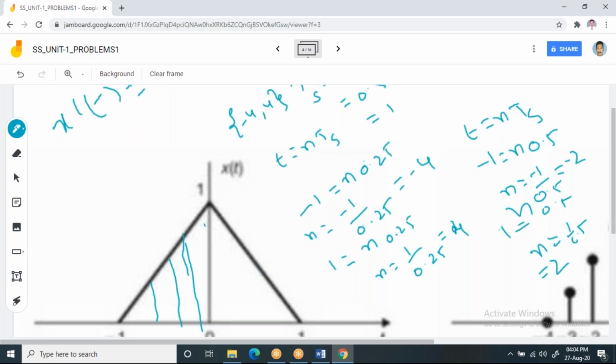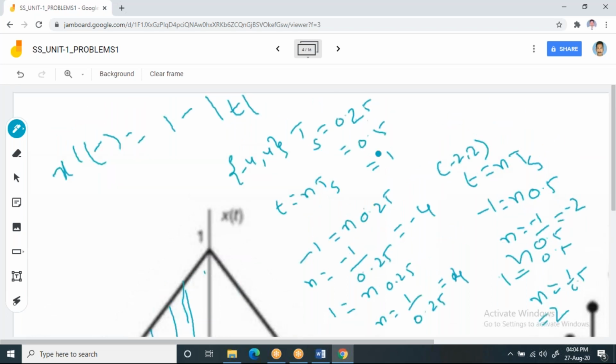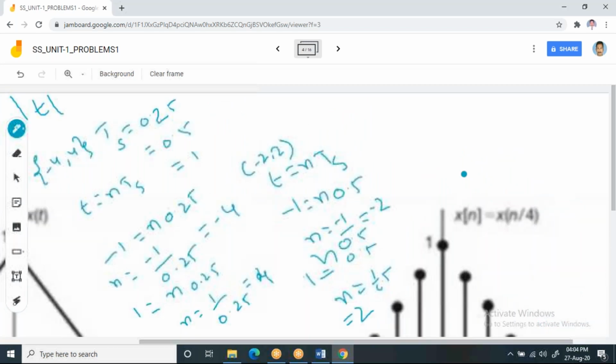Then you will get 2. So if Ts is 0.5, the sequence will start at -2 and ends at 2. That's how it should be. So now based on this, observe this waveform, you will understand the concept.